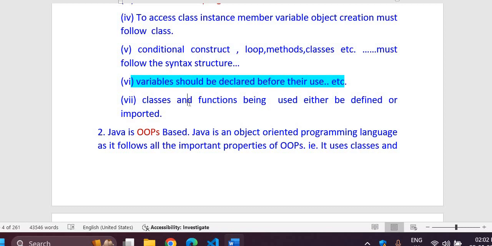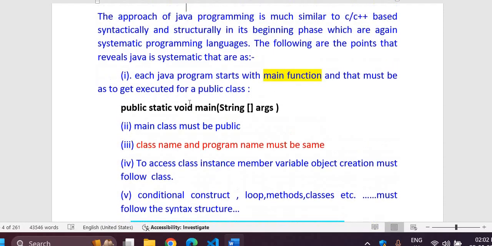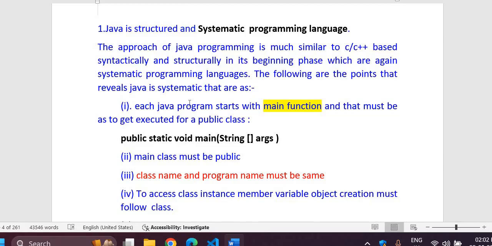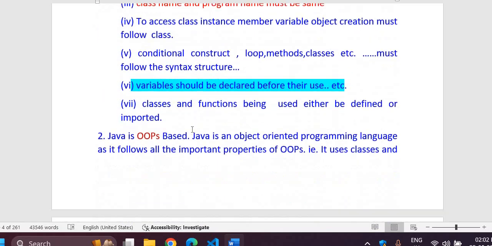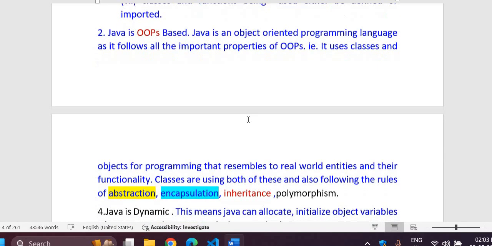So these are the things which are making Java structured and systematic. This is why Java is structured and systematic. These were the reason for this. Now next comes OOPS. Java is OOPS based. Java is an object oriented programming language, as it follows all the important properties of OOPS.